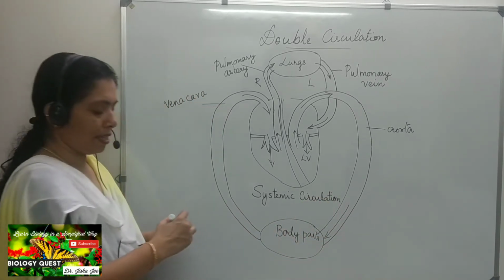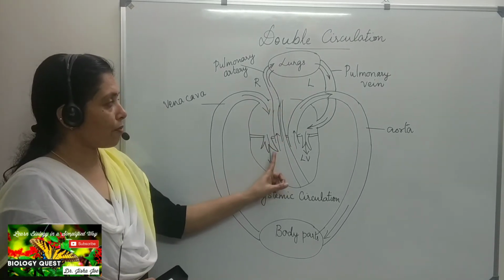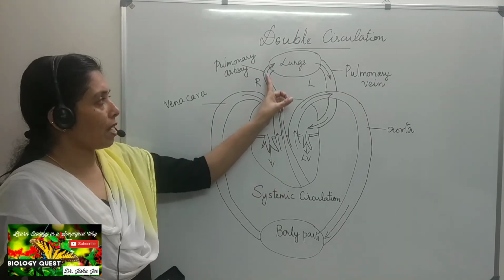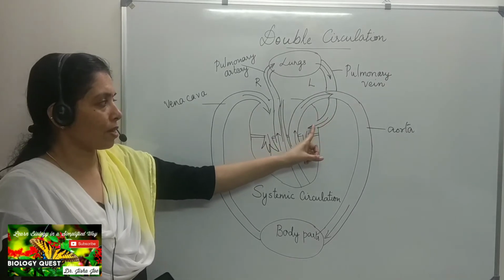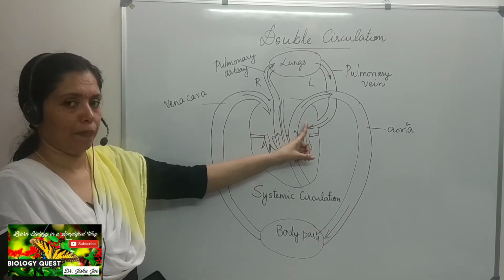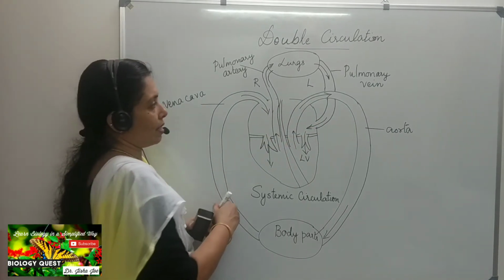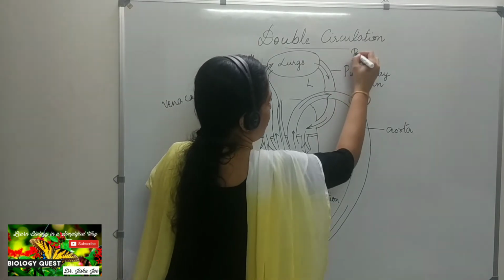And the second circulation is a short circulation, as you can see. It starts from the right ventricle. The blood flows through the pulmonary artery into the lungs, and from the lungs through the pulmonary vein, the blood is drained into the left auricle. So that is a short circulation, and it is called the pulmonary circulation.